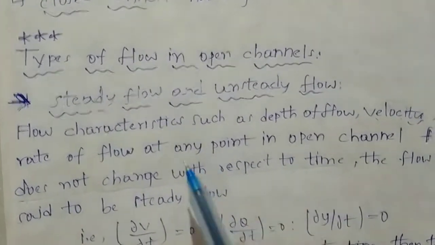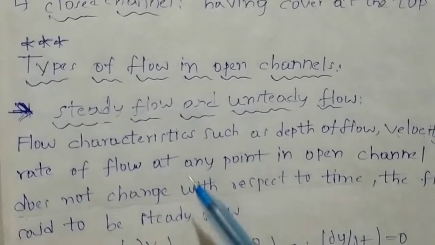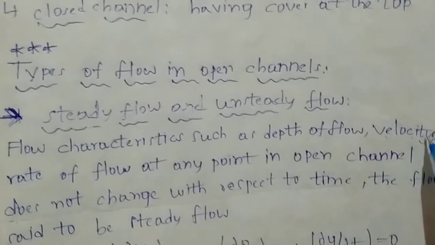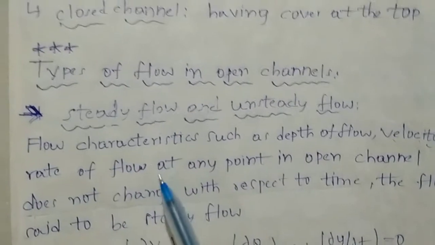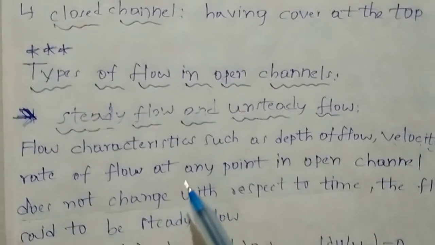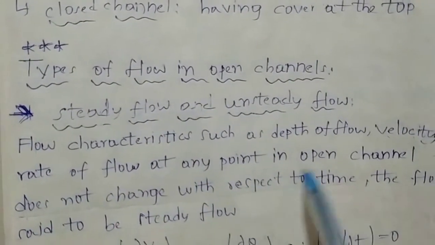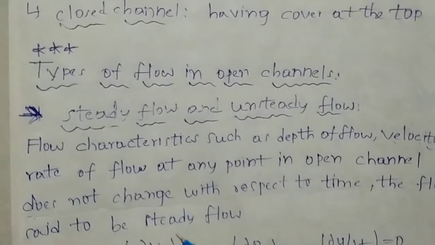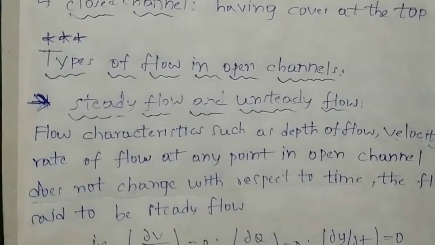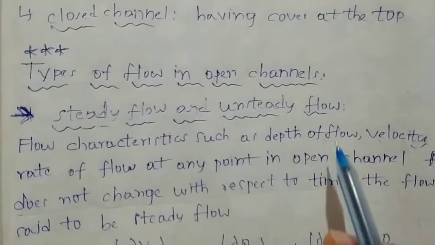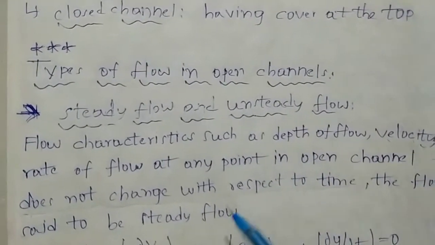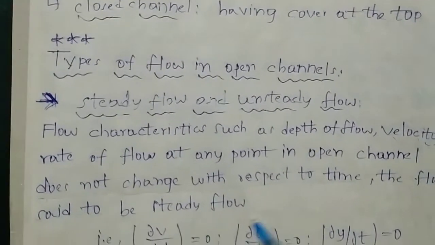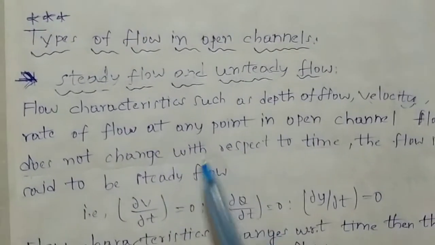That means when we consider the characteristics like depth of flow, velocity and rate of flow, which is nothing but the discharge, at any point in open channel flow, if they are not changing with respect to time, that means these flow characteristics are constant at any point, then the type of flow is known as steady flow.